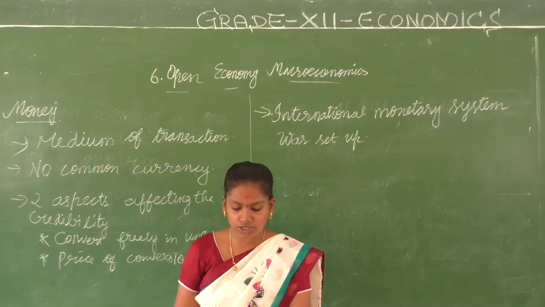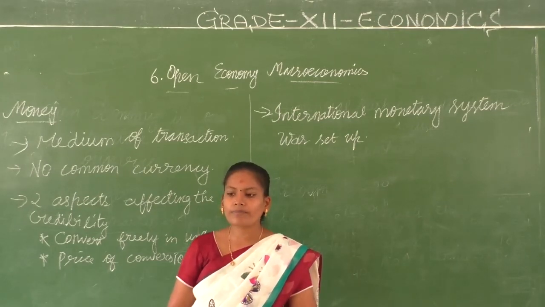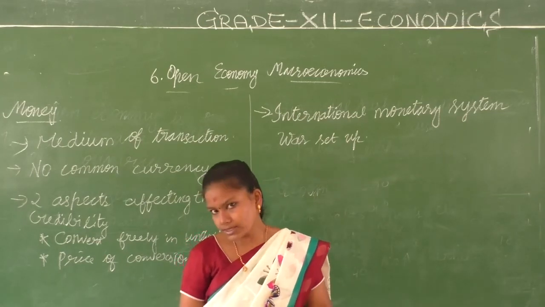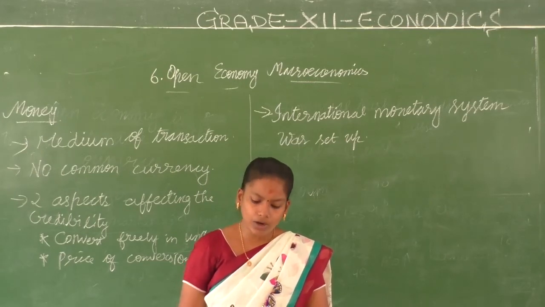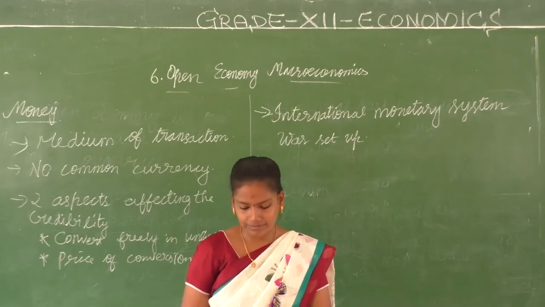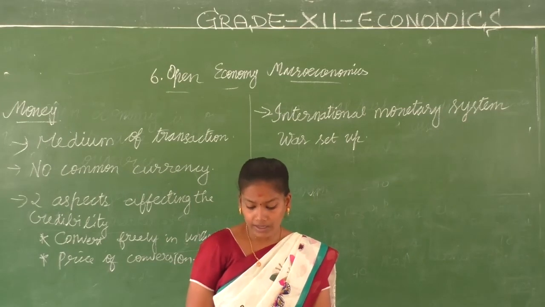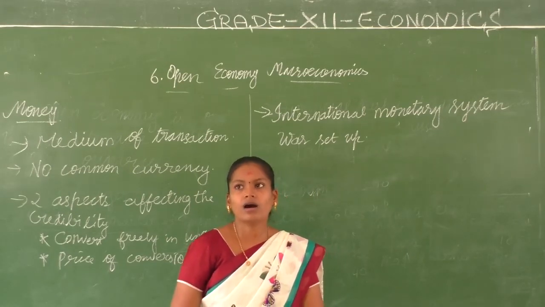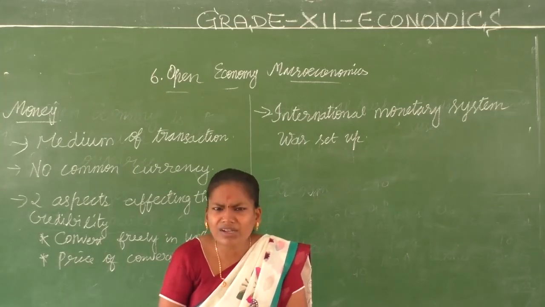in which national currencies could be converted. So what happened after that? The transactions were getting more and more because we had globalization through the new industrial policy of 1991, where imports and exports were made a lot easier. Compared to the earlier situation, we had a much easier system where we can have a lot of transactions.